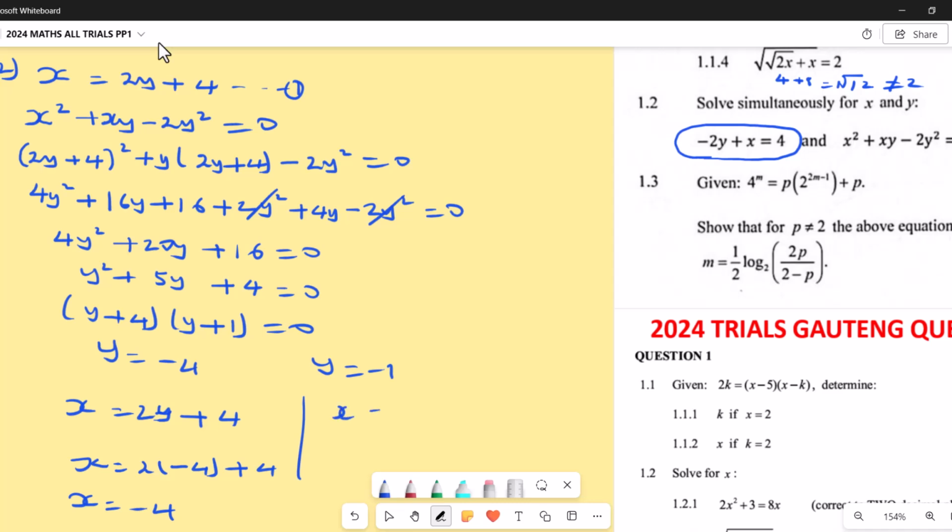What about here? We have x equals 2y plus 4. Our y is negative 1. So x equals 2 times negative 1 plus 4. That's negative 2 plus 4, which gives us 2. So x equals 2 here. Alright, hope we are still together. Next question here, 1.3.